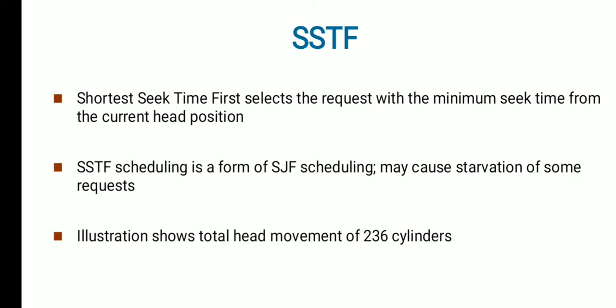The problem here is that it may cause starvation, meaning indefinite blocking. For example, a person requested a device early on, located at cylinder 128 or 223, but to respond to that it will take more time, so it will cause starvation. That is one of the drawbacks here. Let's see how it works.